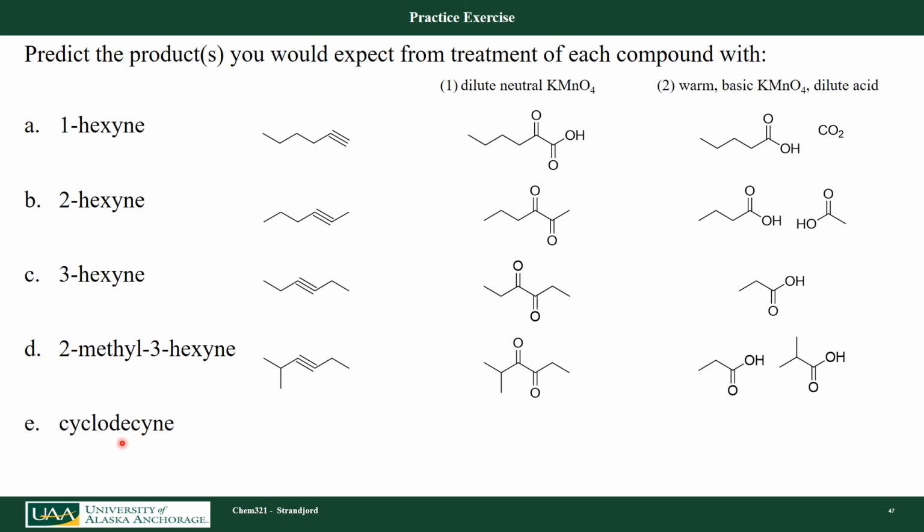Now let's look at cyclodecyne. This is an interesting one. It's a cyclic compound. If I expose it to dilute neutral potassium permanganate, I form the diketone. If I warm it up and add base, I know I'm going to actually cleave that molecule, okay, and open it up. So this is an interesting way to actually form diacids, is first form a cyclic compound, form the triple bond, and then cleave it using potassium permanganate.